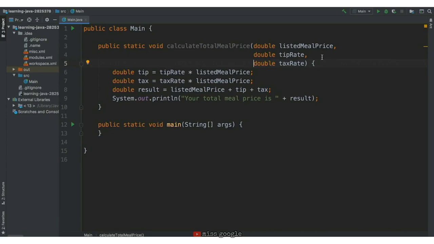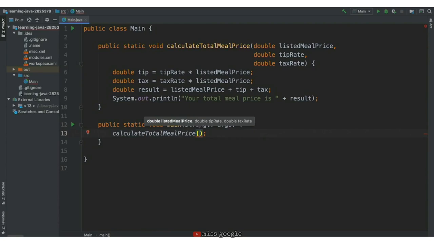Now that our inputs are defined, let's add a call to calculateTotalMealPrice. If we try calling this function like our announceDeveloperTime function, it won't work. Unlike announceDeveloperTime, we defined inputs to this function, and we have to give each of those inputs a value when we call the function. The first input to our function is listed meal price. We can give this input the value 15 by adding 15 between the parentheses. But we still have an error. That's because we need to add a value for each input, not just the first.